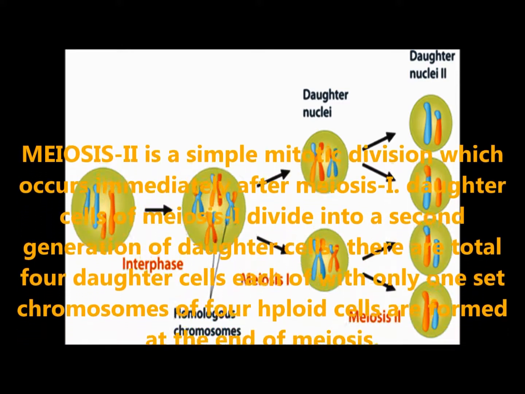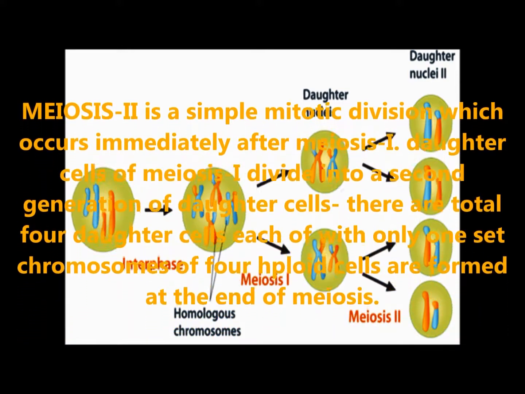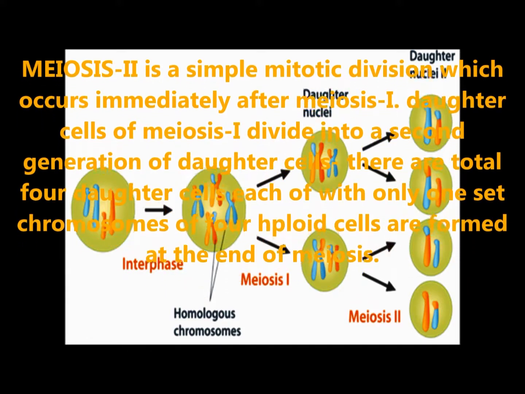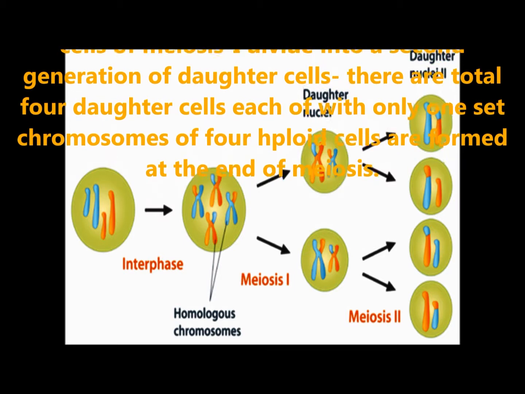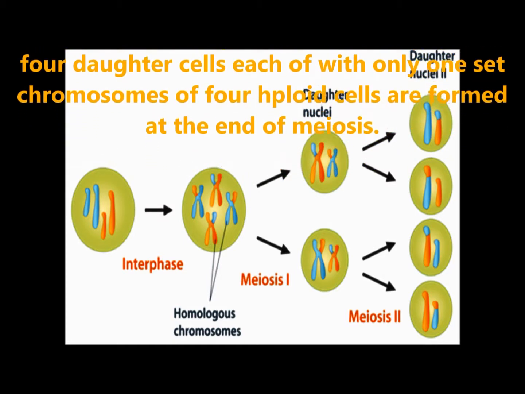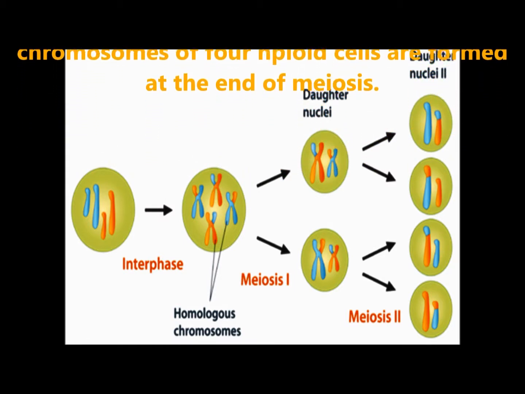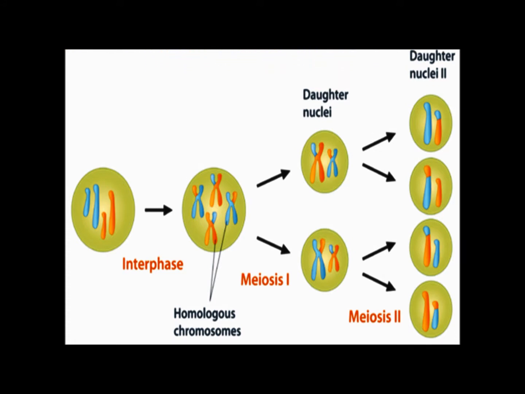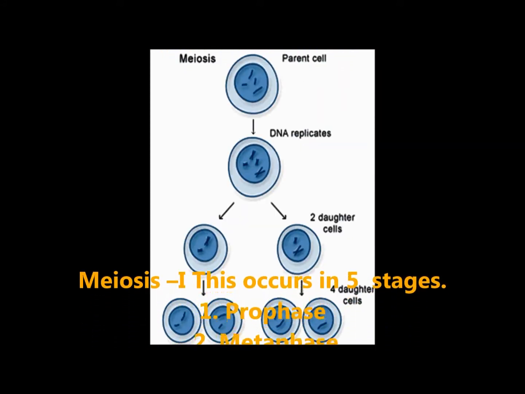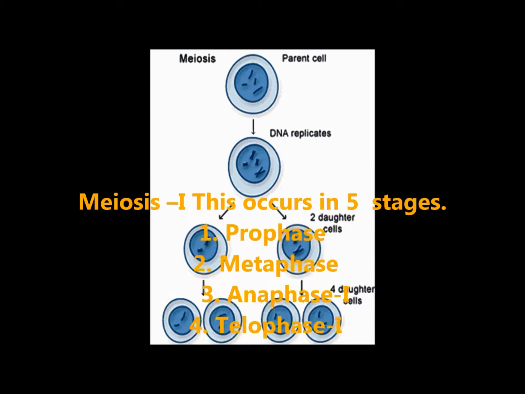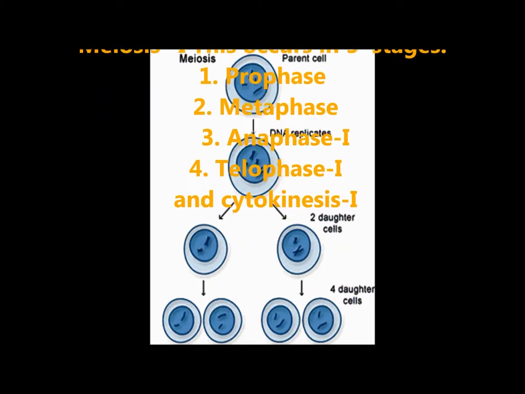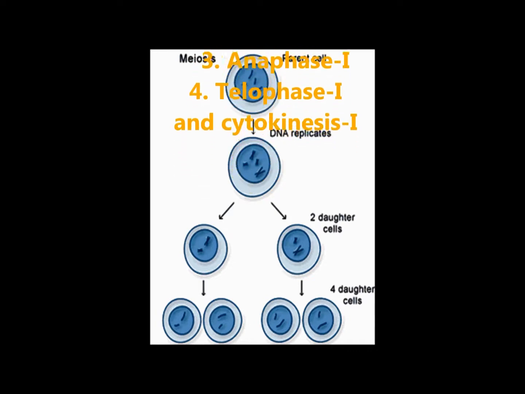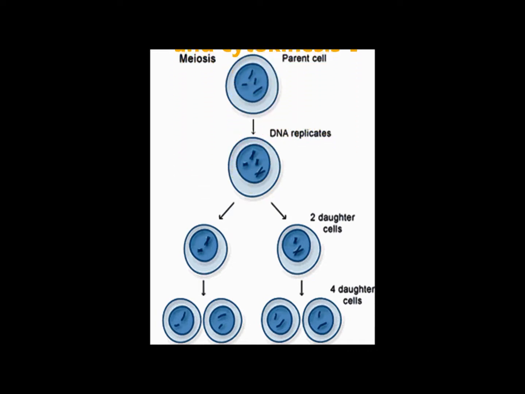The daughter cells of meiosis 1 divide into a second generation of daughter cells. There is a total of 4 daughter cells, each with only one set of chromosomes. Therefore, 4 haploid cells are formed at the end of meiosis. Meiosis 1 occurs in 5 stages. They are prophase, metaphase, anaphase, telophase, and cytokinesis.